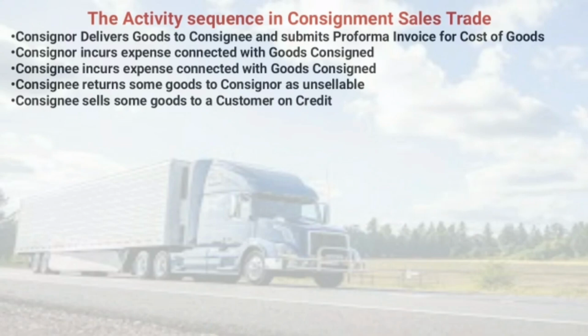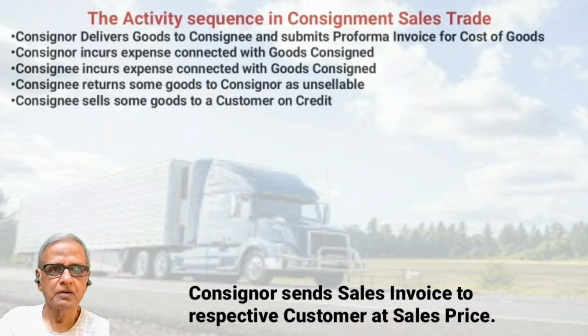Consignee sells some goods to a customer on credit. Now, consignee may sell goods to some customer on credit. In that case, he sends the details of the goods sold to the consignor, and the consignor issues a sales invoice on the customer for the goods sold.